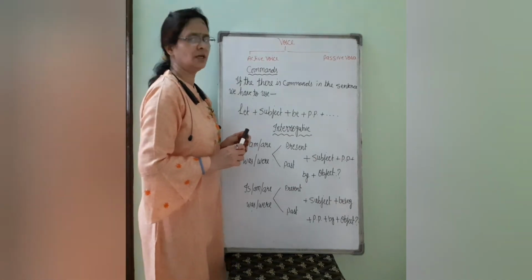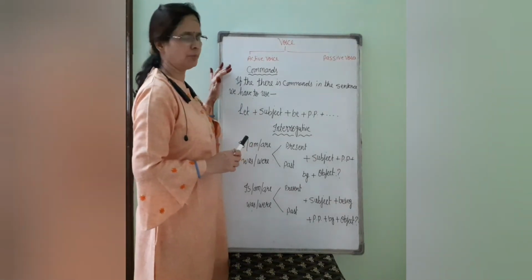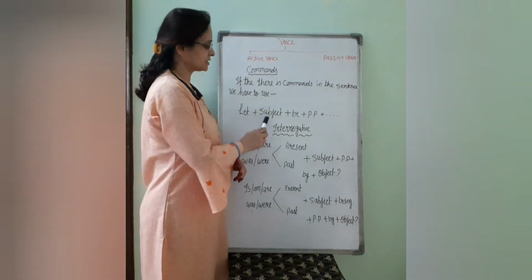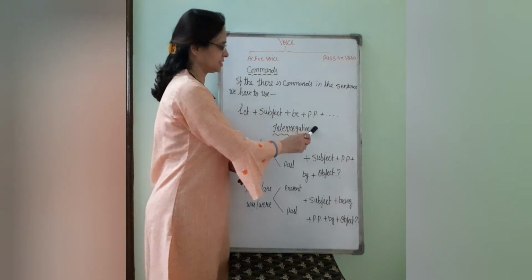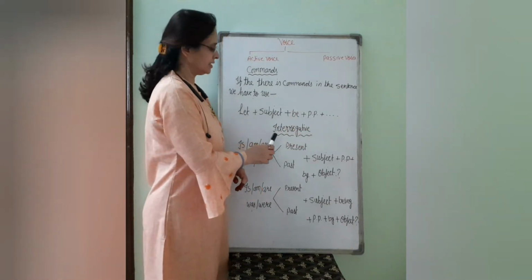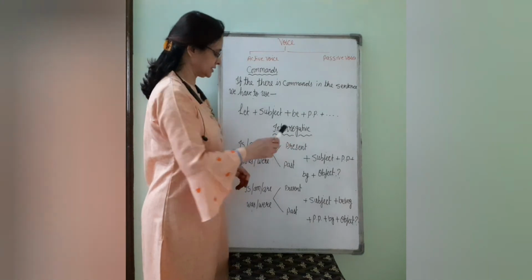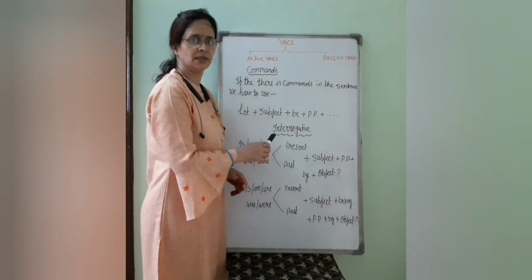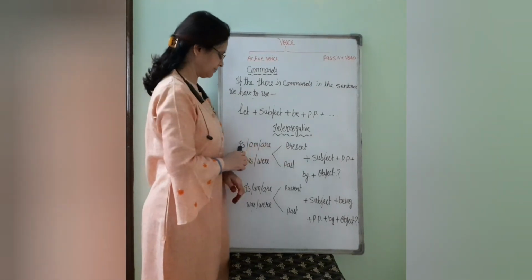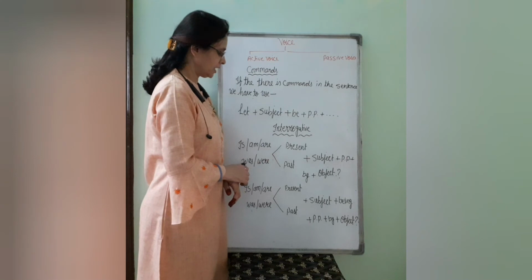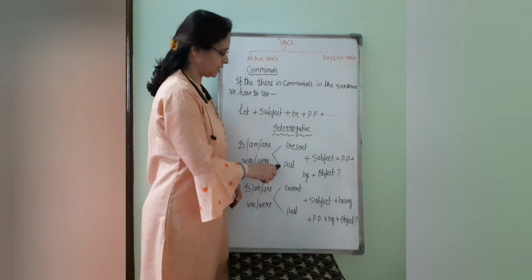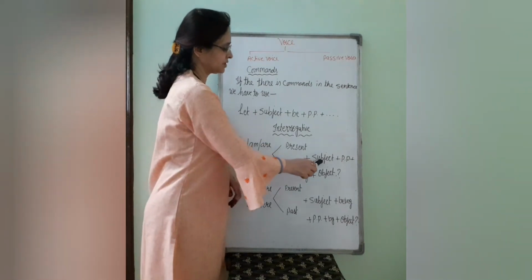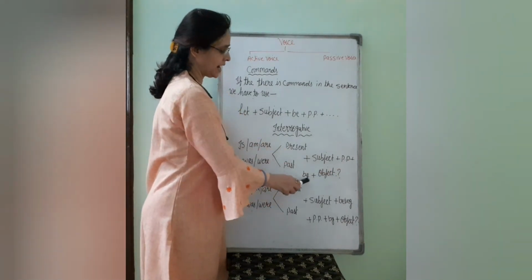Here we have to see if the sentence is in the command form, or if commands are there in the sentence. At that time we use let plus subject plus be plus past participle. If interrogative sentences are there, at that time we will use the helping verb according to the tense. If present tense is there, we will use is, am, are, or if past tense is there, we will use was or were according to the number of the subject. So, plus subject plus past participle plus by plus object.